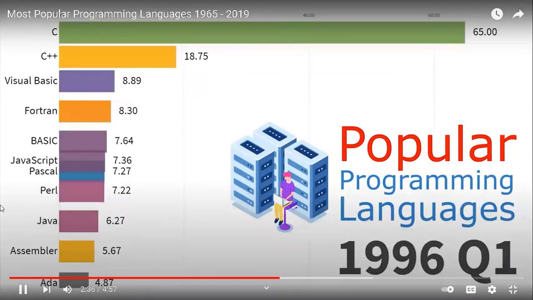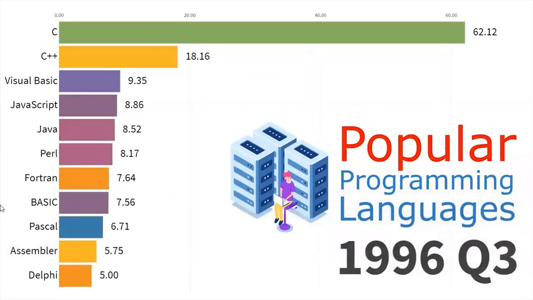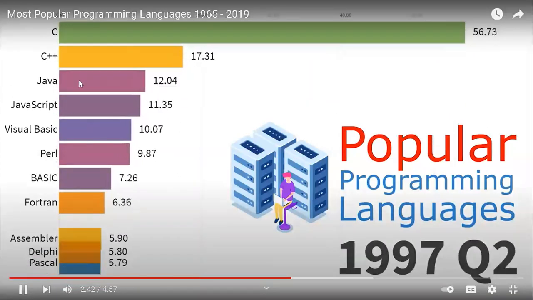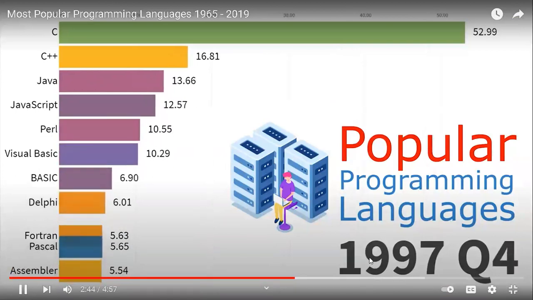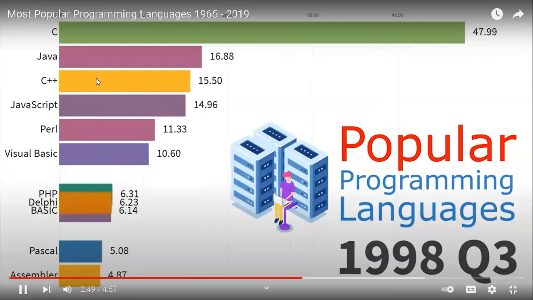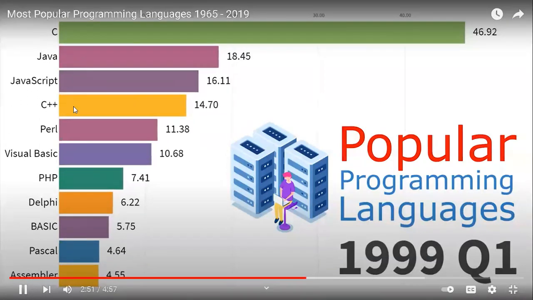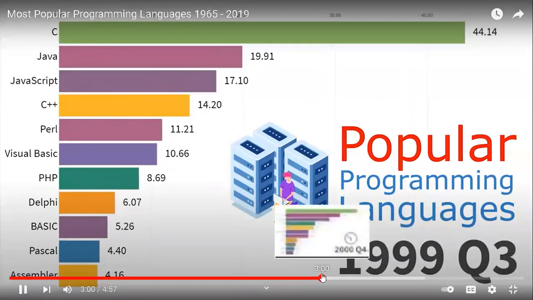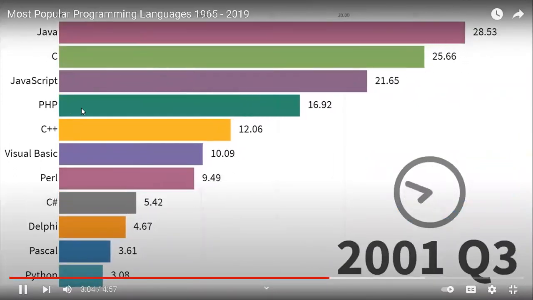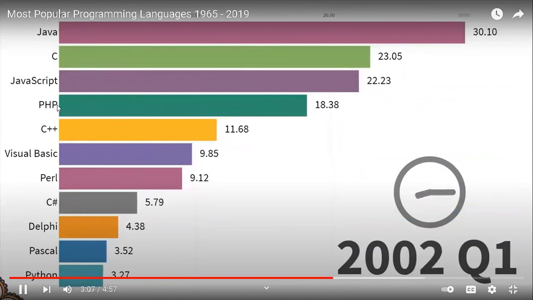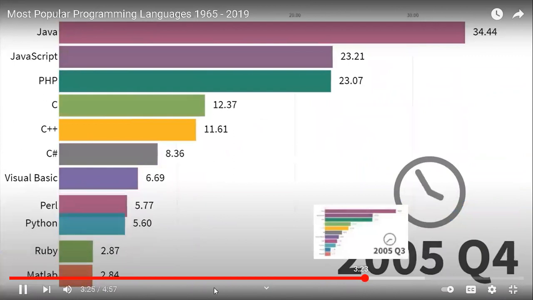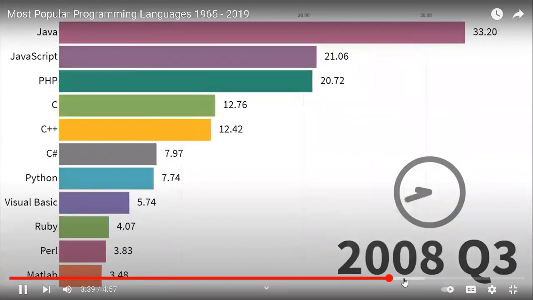Now Java entered. Look, Java and JavaScript. Look how much the popularity of Java is increasing around 1997, in that 90s era. See, it overcrossed C++, both Java and JavaScript. Look, in 2000, Java crosses all the previous ones. So I'm just skipping to the end of the video.